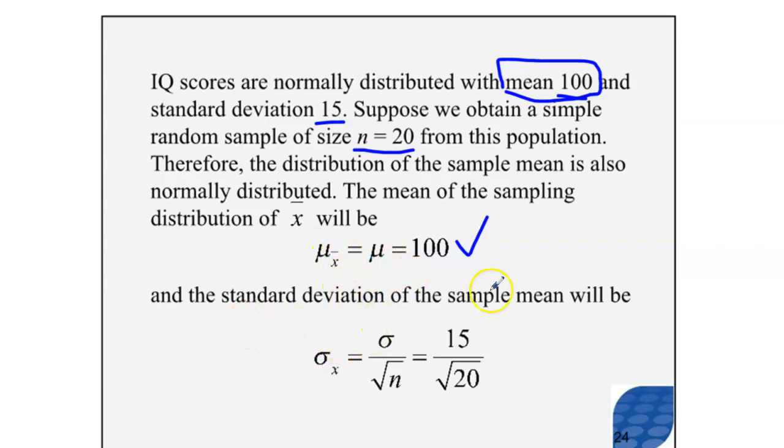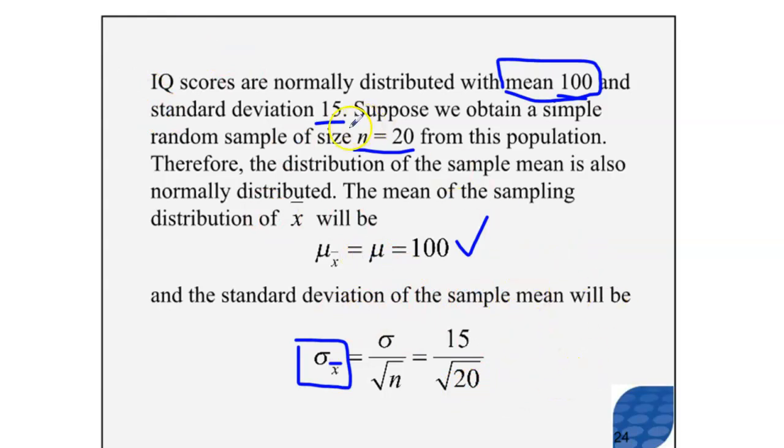The standard deviation of the sample mean, remember this symbol, there should be a little bar on top of here, I guess that didn't come through, should be equal to the population standard deviation divided by the square root of n. The population standard deviation is 15, and n is 20, so we have 15 divided by the square root of 20. This number is around 3.354.